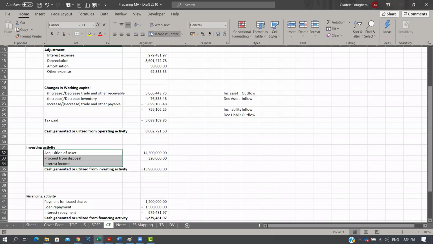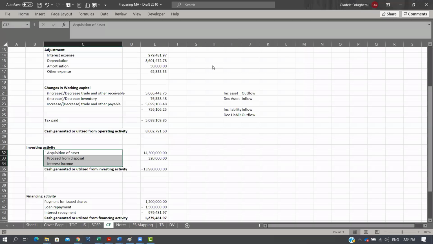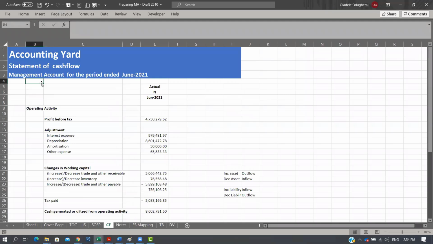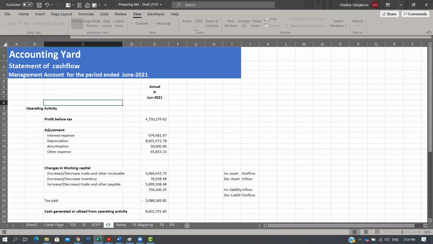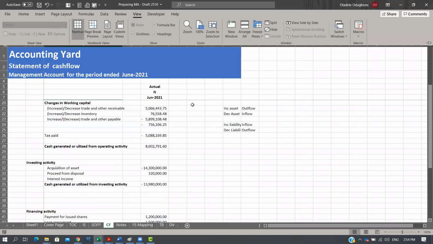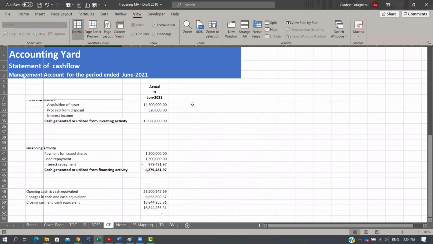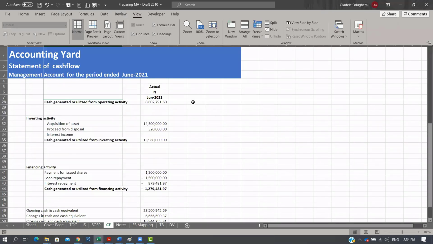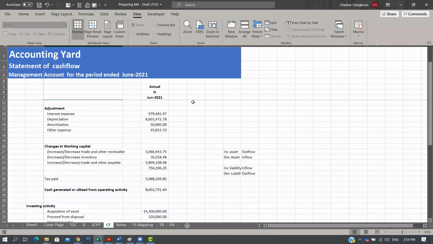Hello. Yes. My question is on the asset acquisition. I was thinking that if you do the closing and the opening, you have it in the FS, as in the balance sheet, that you will get that figure. But you went to another place to get it.